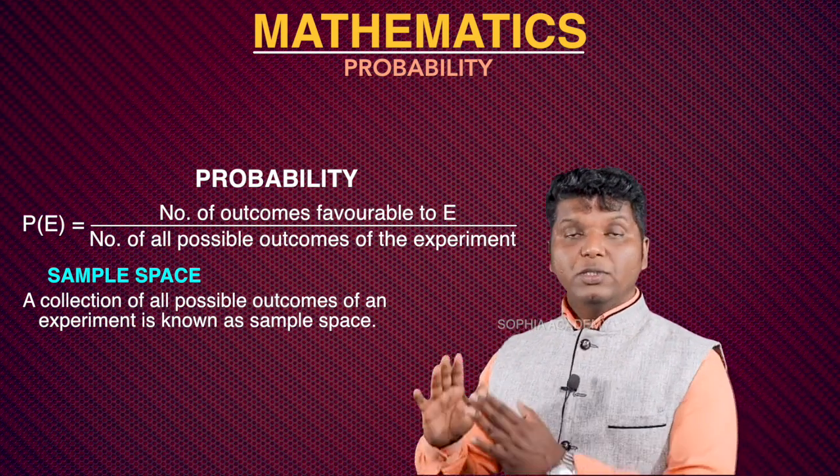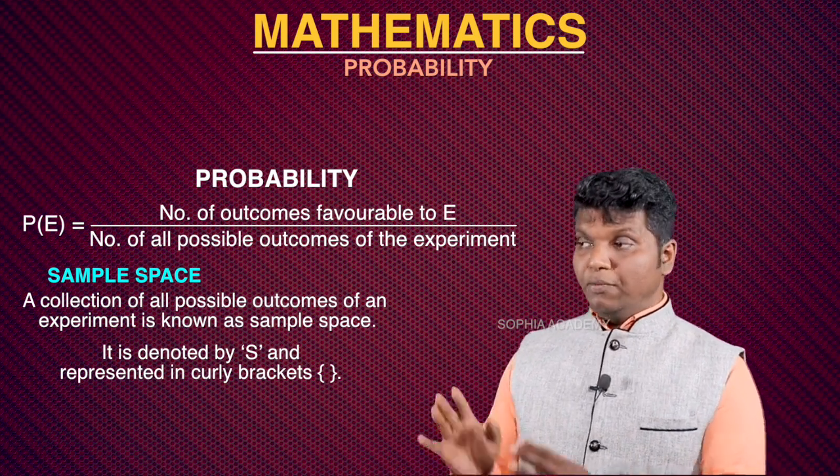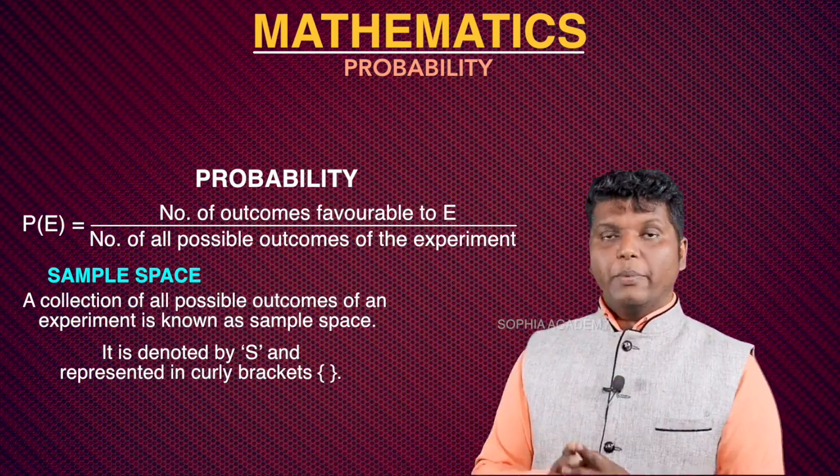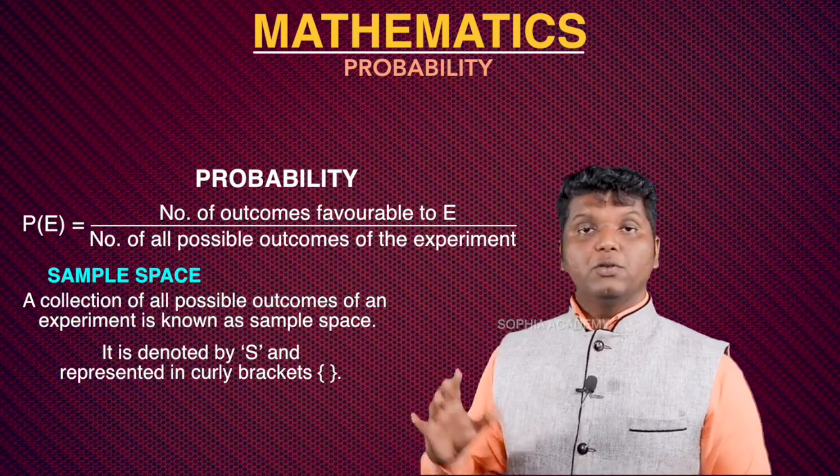So normally we used to denote it by capital letter S. So sample space S is equal to, then we will put them within sets. It's what we call set. That means a flower bracket. So within the flower bracket we used to keep them.